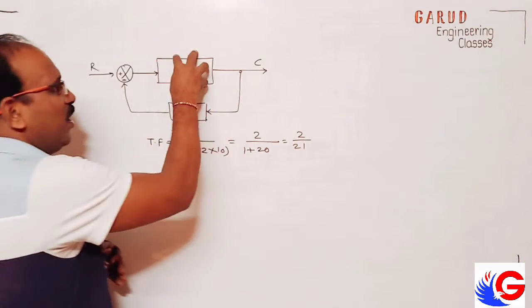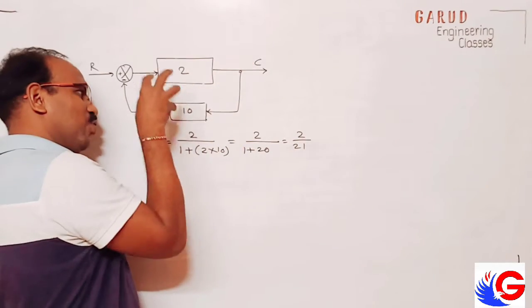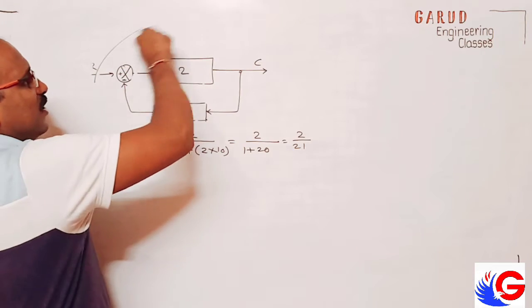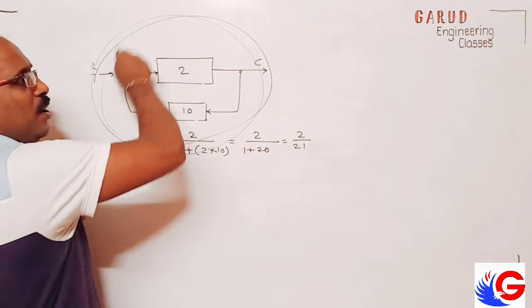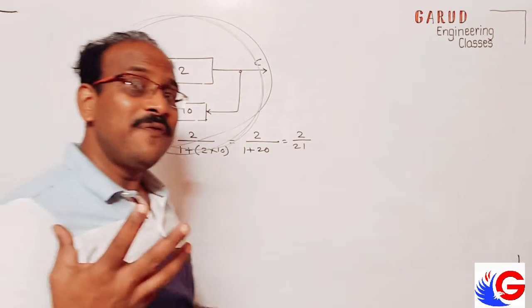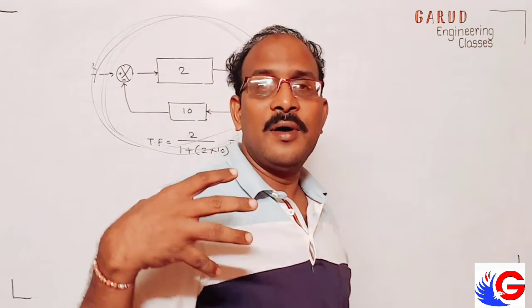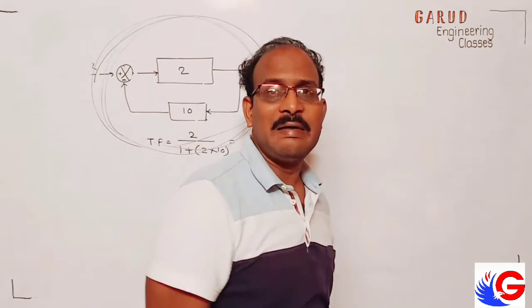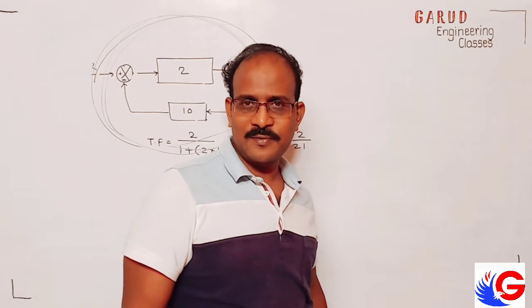This is called block 1. This is called forward block. This is called reverse block or feedback block. What is this? This particular system is called mirror loop, or it is called feedback loop. Correct? Now what if there are different loops or different blocks connected one after another? That is called cascading of the blocks.